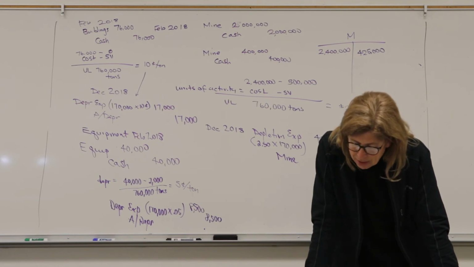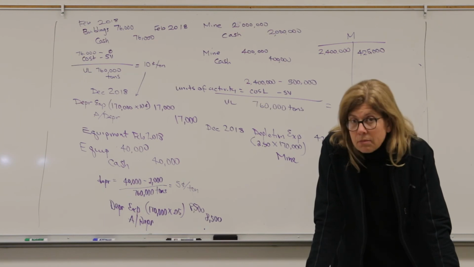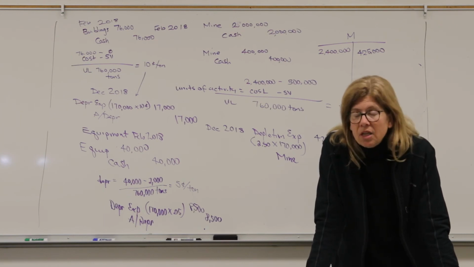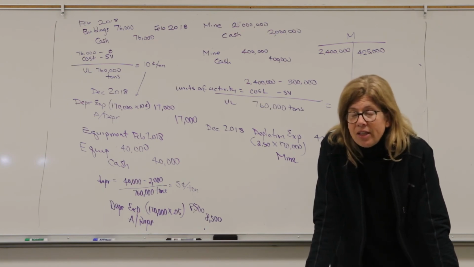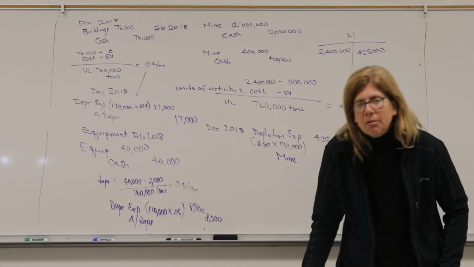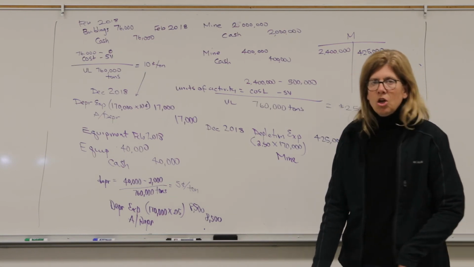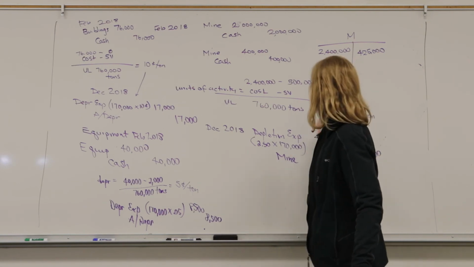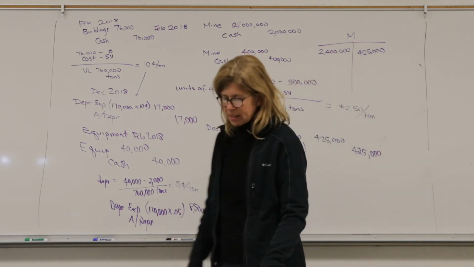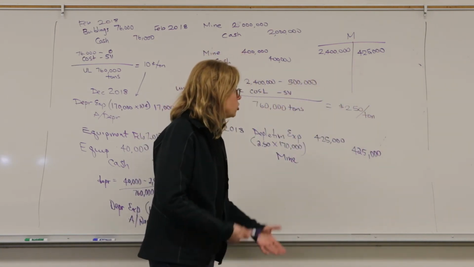If I sell them during the year, all of them, all those tons, then that 170,000 times the $2.50 becomes my cost of goods sold. Cost of goods sold is the cost of the item I sold, $2.50 a ton. That would be my cost of goods sold.